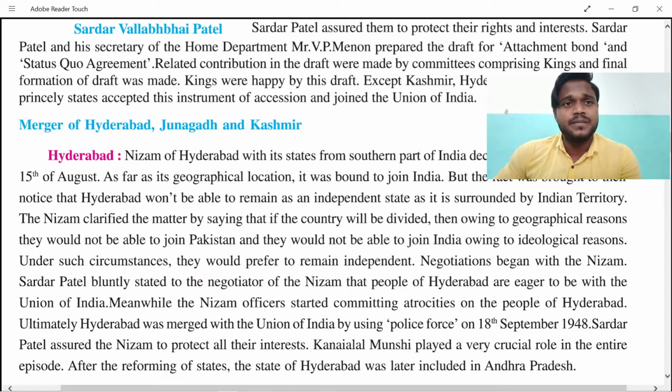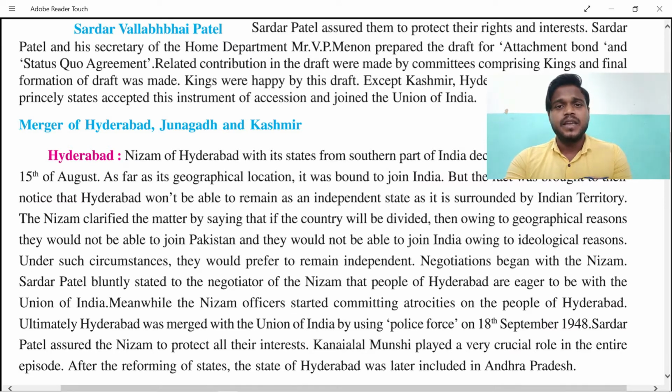So 599 states accepted the instrument of accession, joined the Union of India and merged in India. But apart from that, the merging of Hyderabad was remaining, the merging of Junagadh was remaining, and the merging of Kashmir was remaining. Those states still needed to get their chances from India so that they could give their land back.